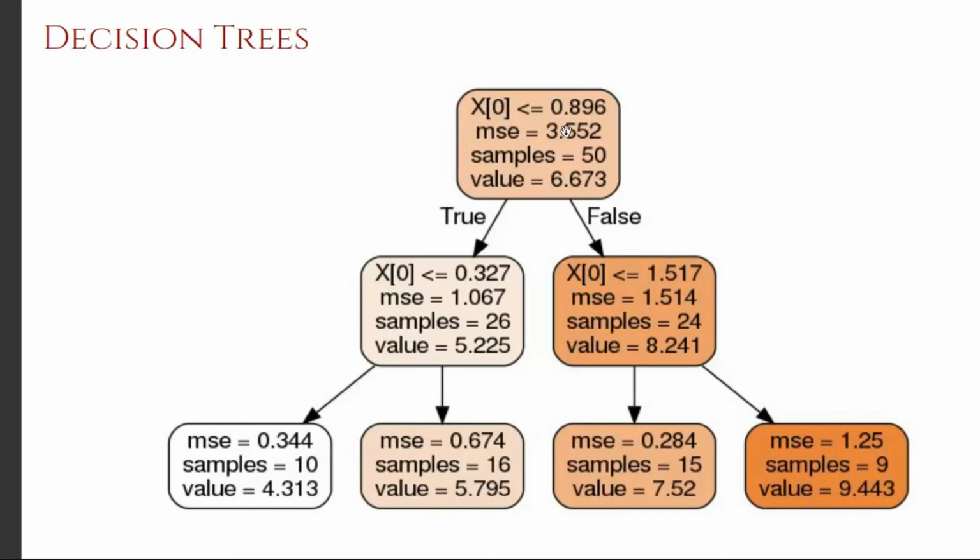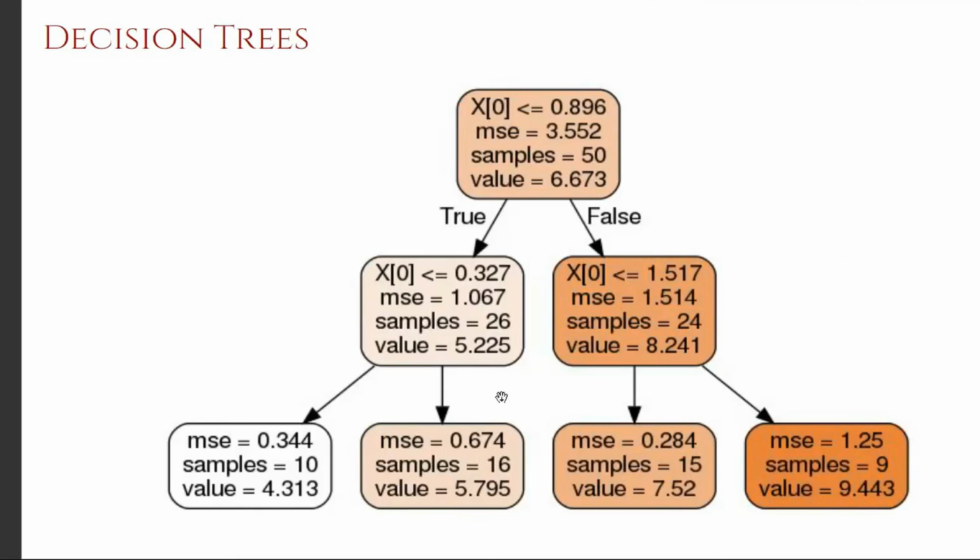And if the root node check was violated, that is, if the weight is not less than 0.89, it will come here and check whether it is less than 1.5. If that is true, then it will predict the height as 7.5. Otherwise, it will predict the height as 9.4. So this is how we can apply regression using decision tree models.